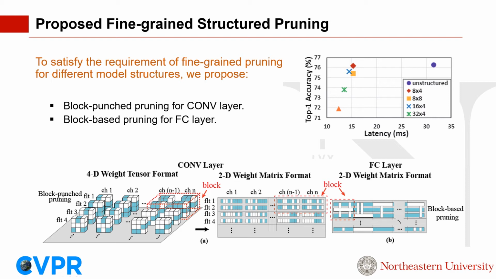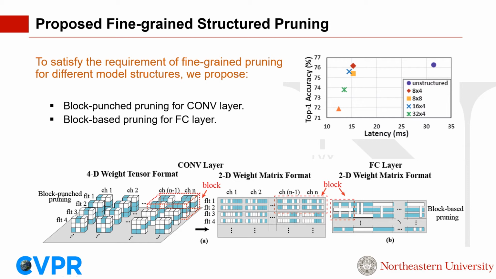Inspired by block-based pruning, as a second proposed pruning scheme, we developed block-punch pruning scheme tailored for the CONV layers, which can be accelerated using the same compiler optimization. As shown in Figure A, block-punch pruning requires pruning a group of weights at the same location of all filters and all channels within a block to leverage hardware parallelism from both memory and computation perspectives. With effective compiler-level executable code generation, high inference acceleration on mobile can also be achieved.